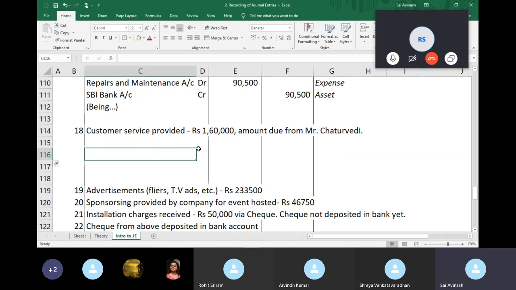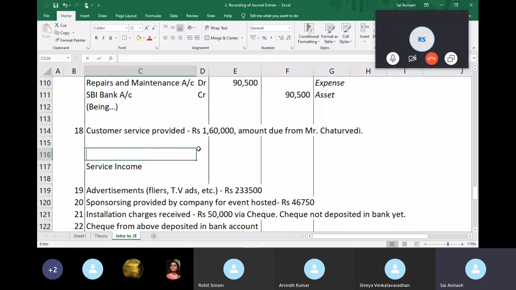Typically, when a business gives customer service, let's not confuse ourselves with the concept of warranty right now. Let us presume that I made a sale to somebody, I've sold a machine, and now I have to repair the machine for them. I will give them an invoice for the repair services, and they have to pay me money. So this is service income.